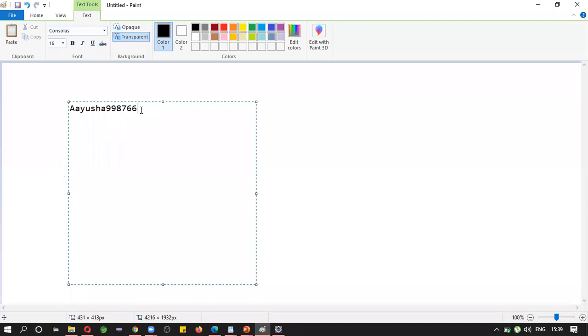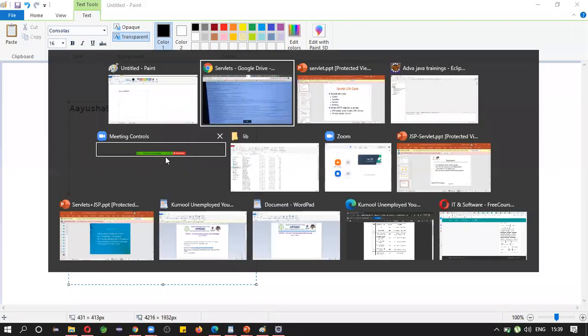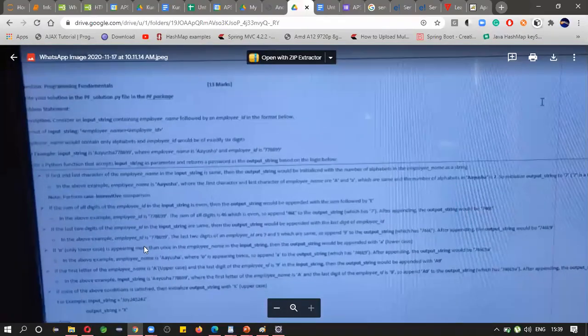This string contains a name and an ID. What you need to do is, here are some logics.